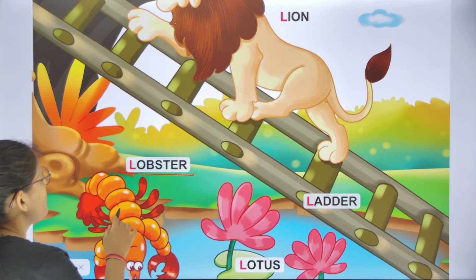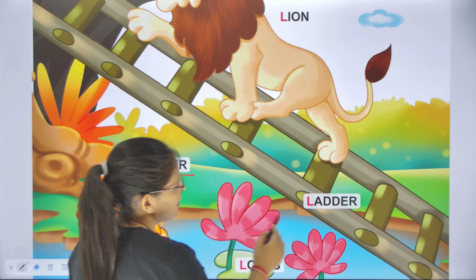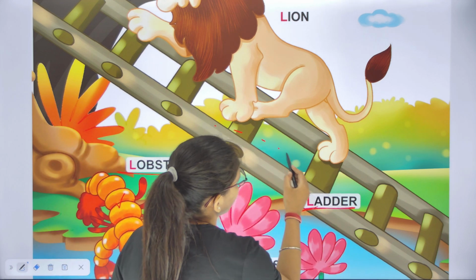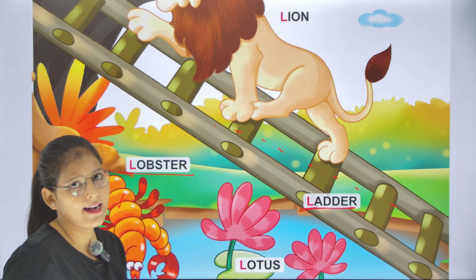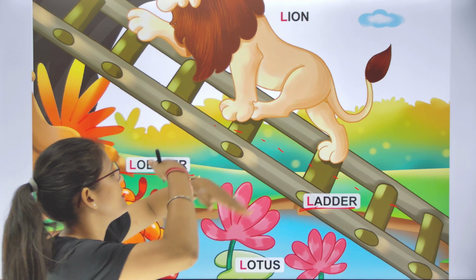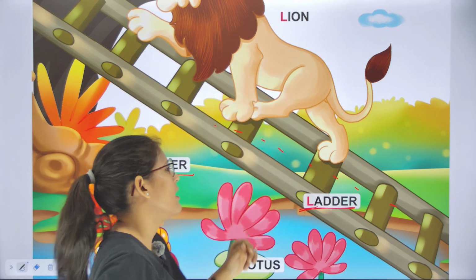Now L for lobster. L for lobster. And L for ladder. See, this is a picture of a ladder. Ladder means सीढ़ी. इसकी सहायता से हम ऊपर जाते हैं with the help of ladder.